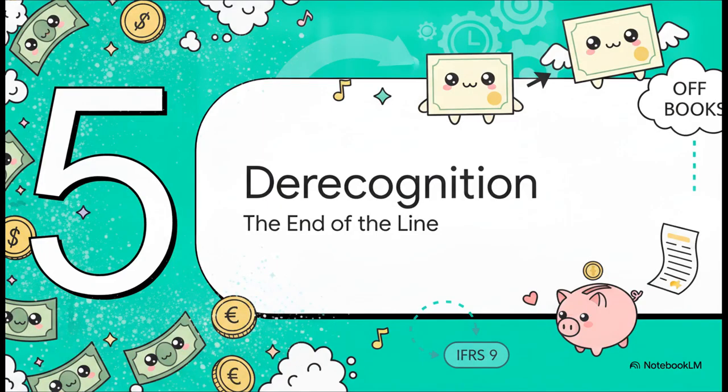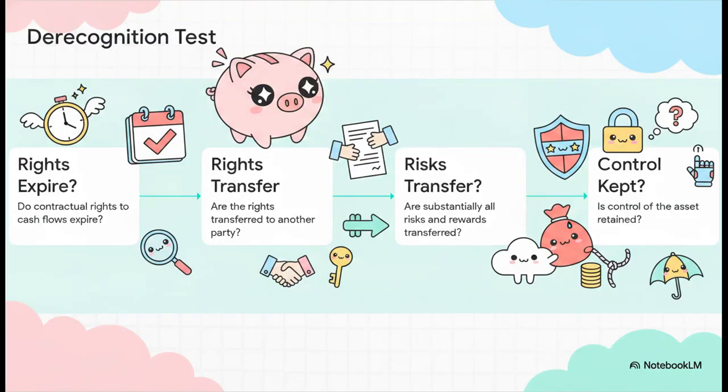Section 5. The Rules of Derecognition. Eventually, everything comes to an end. To figure out if an instrument is truly dead and can officially be wiped off the books, we walk through this super strict sequential test. Step 1 is pretty straightforward. Did the contractual rights to cash flows expire? Like if a loan is completely paid off, it's done.